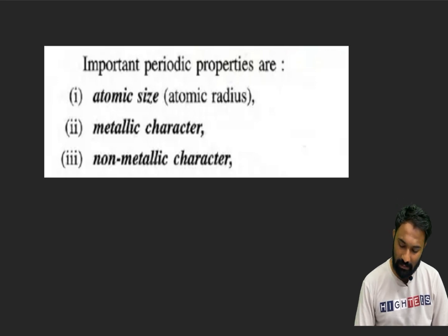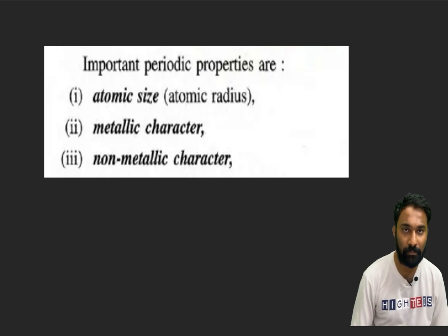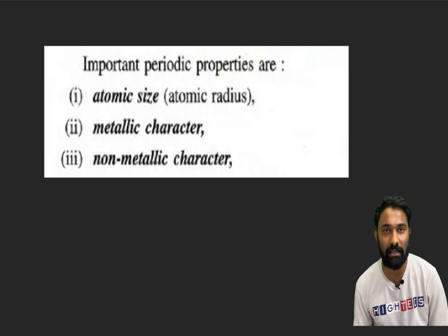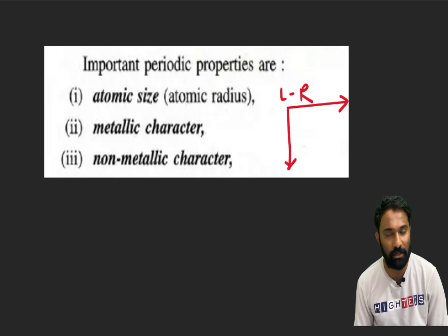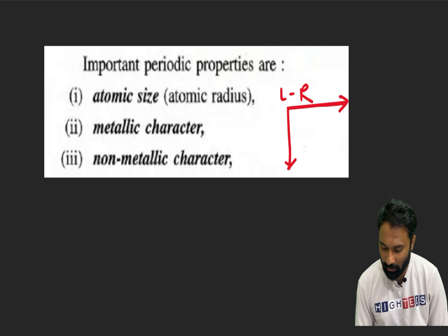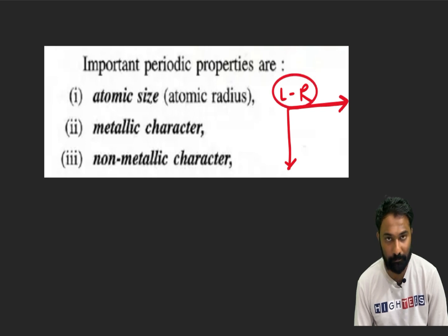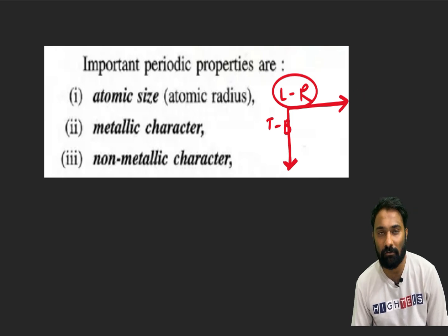See here, how the atomic size goes left to right in the periodic table. As I said, we have 7 periods and 18 groups. So 7 periods means left to right. If you go to the periodic table, this is left to right. Then this is top to bottom. These terminologies will be used. If we are talking about the periods, we will say left to right. If we are talking about the groups, we will say top to bottom. Left to right atomic size will decrease. Top to bottom atomic size will increase. How, sir? Why, sir? I will explain.